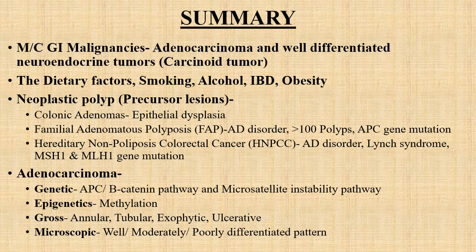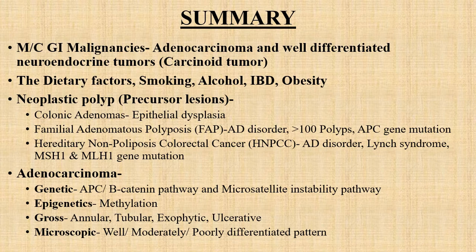The main risk factors are dietary factors, smoking, alcohol, inflammatory bowel disease, including ulcerative colitis and Crohn's disease, and obesity, while the neoplastic polyps like colonic adenomas have the characteristic features of epithelial dysplasia.